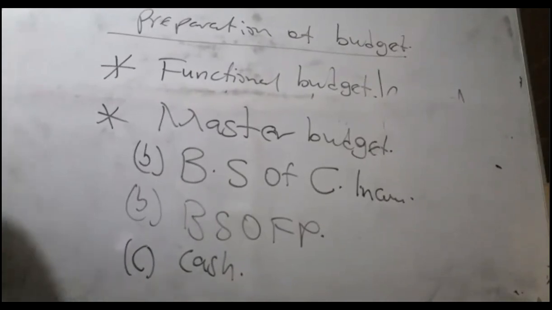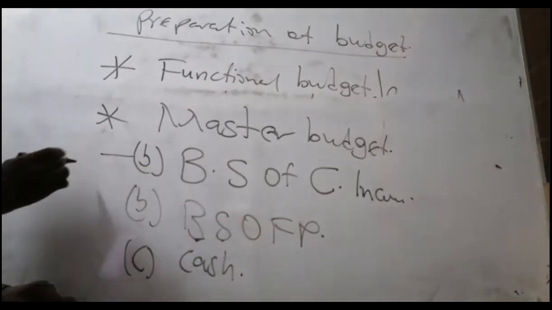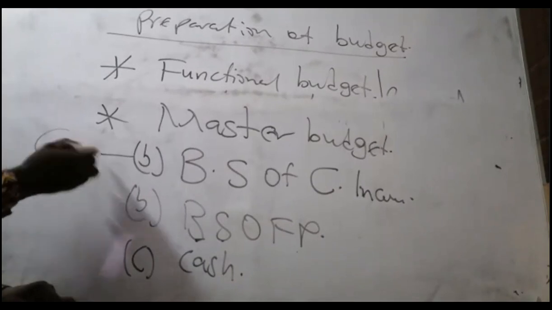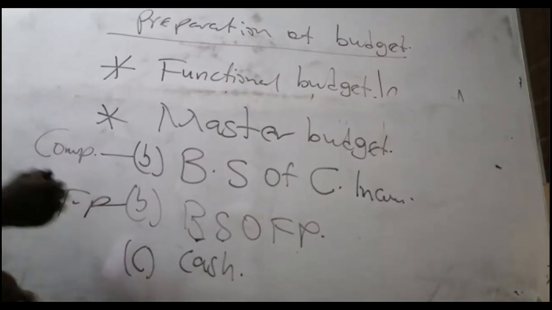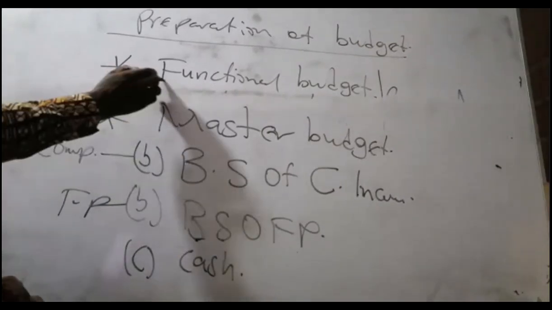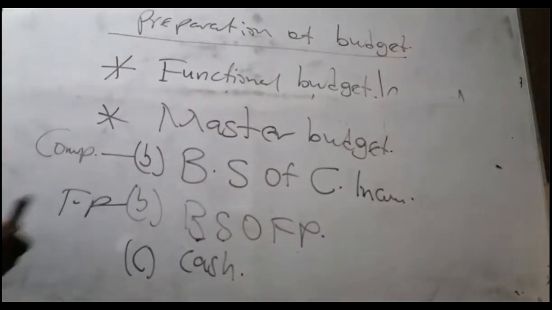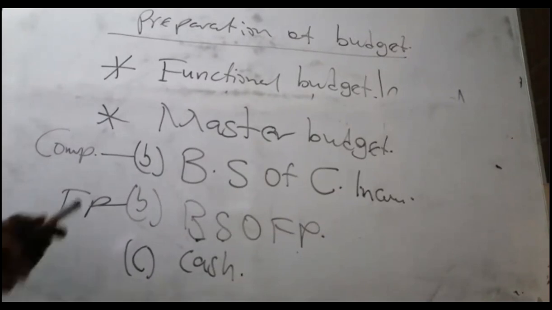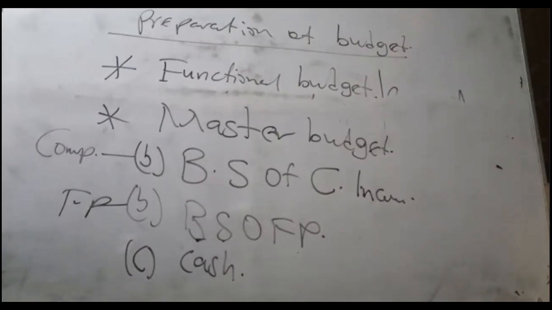Okay. Now, the budgeted statement of financial position is the same as the comprehensive income that we prepare, the profit and loss statement, in the budget version. This one is the financial position that we do, budget version. And here it is the input of the functional budget. Whatever you get here, that's what I want you to use to prepare the master budget. In fact, all the items in the profit and loss will be prepared by a particular department. And that's what we are going to use. So basically, that is it.